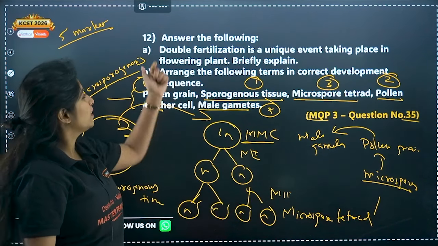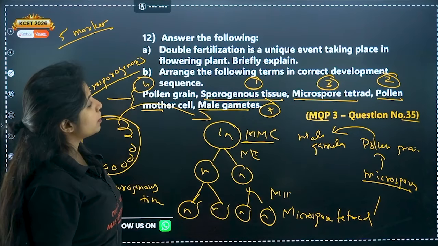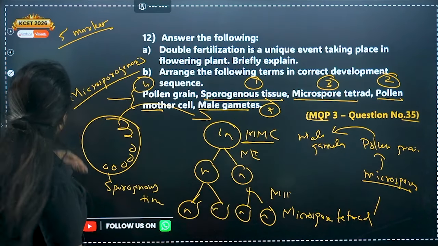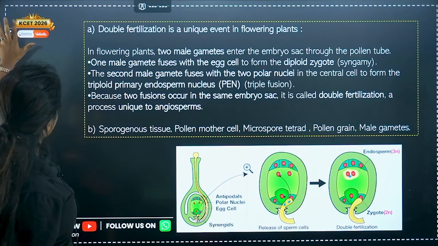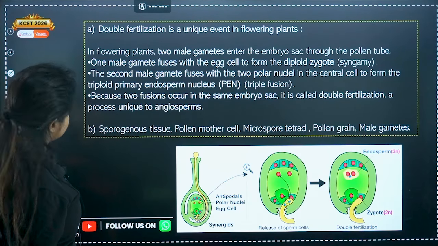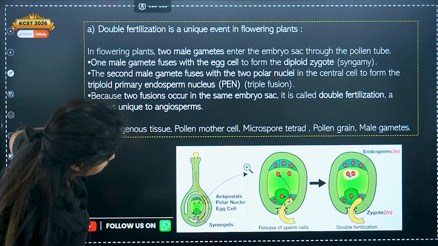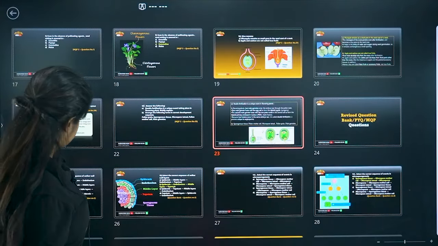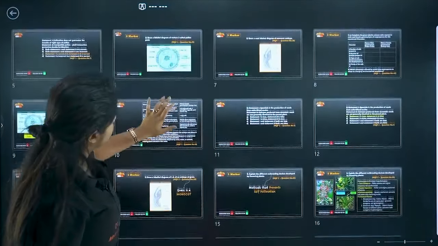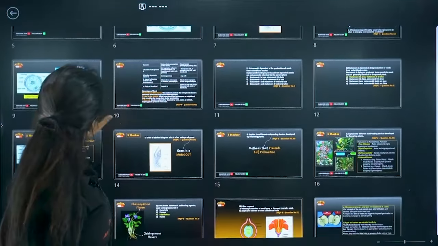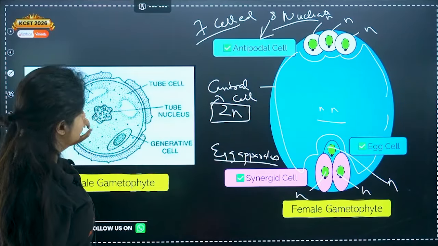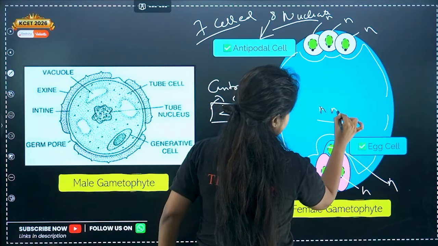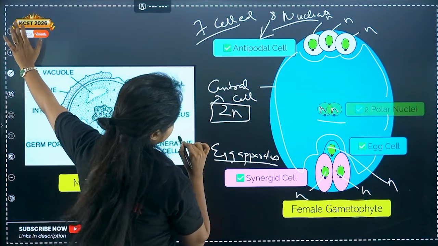Cool. And now we go to the first part of the question. Double fertilization, a unique event taking place in the flowering plants. Explain. How does that happen? So see this picture carefully and I'll explain it to you. I would need to go back a bit with this particular diagram because I think it will be easily understood by you here.